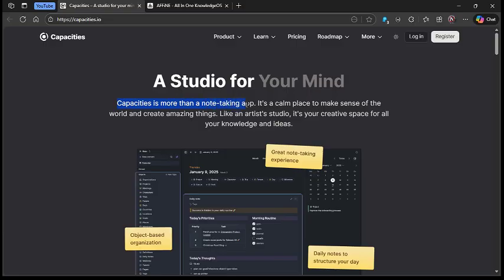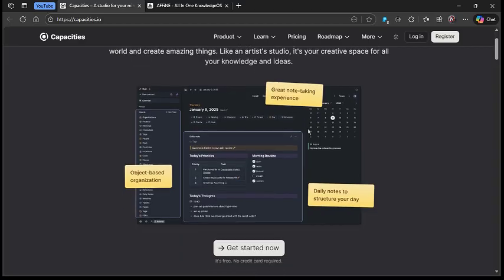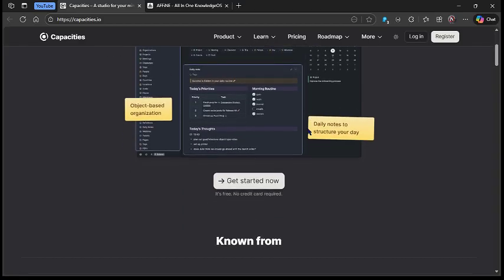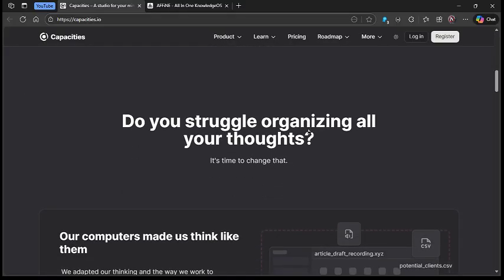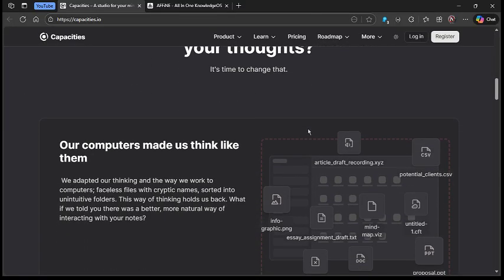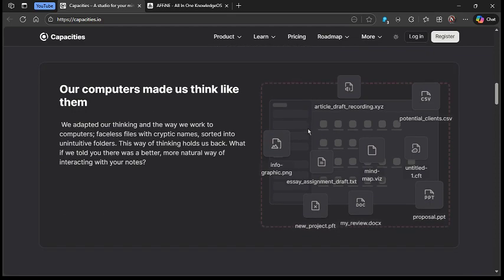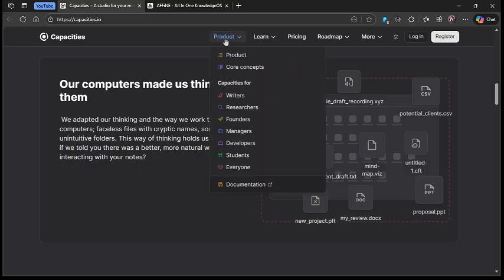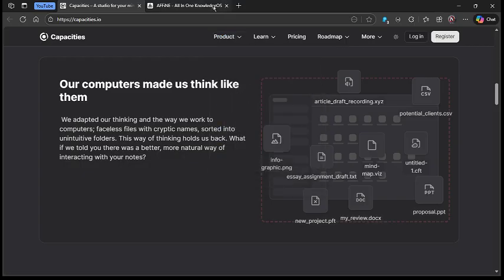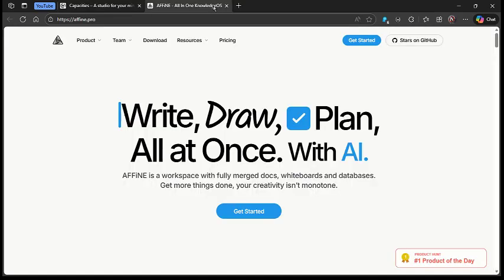Talking about Capacities, it shines for personal knowledge management, with its clean, structured workspace that auto-links ideas, which makes it great for students, creators and researchers who want to organize their thinking without much setup. The pros include intuitive navigation, spaced repetition memory tools, and beginner-friendly onboarding, but its cons are limited mobile support and a few advanced collaboration features, which may feel restricting for teams.